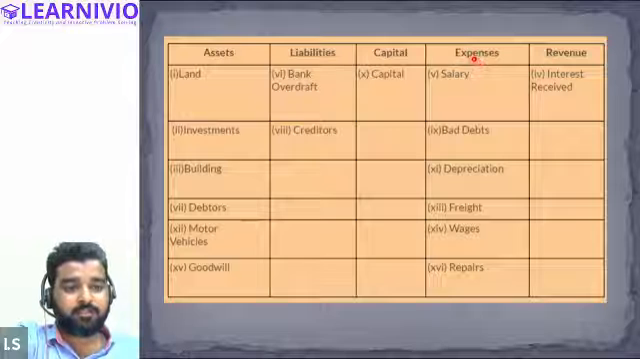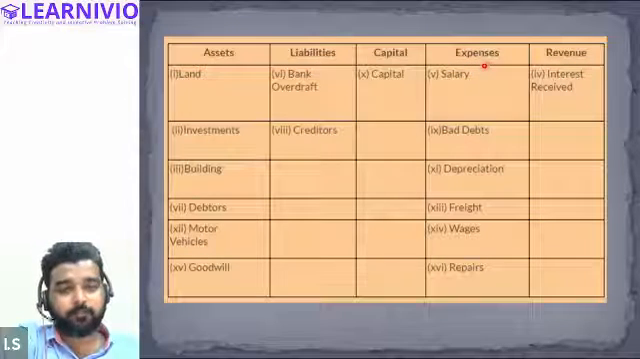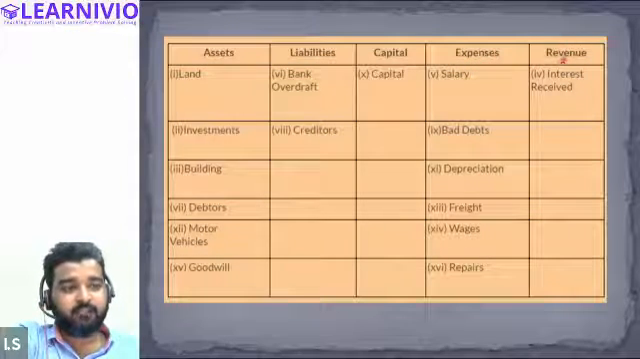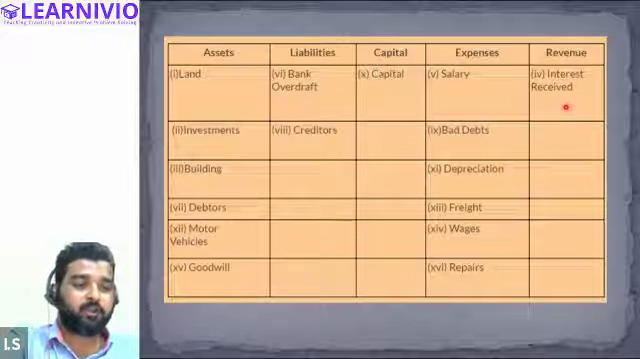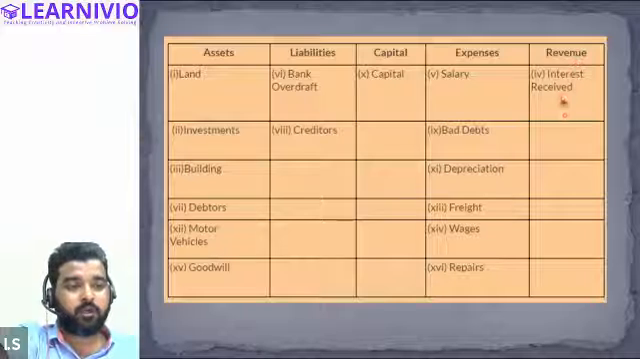In expenses, see, salary is an expense, bad debt is an expense, depreciation is an expense, freight, wages, repairs, all of these are expenses. So we have put them in a separate account known as the expense account. And then we have revenue. Revenue is basically your earnings. So we have made a separate account for that also. This is called the revenue account.